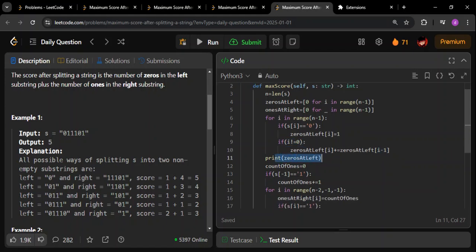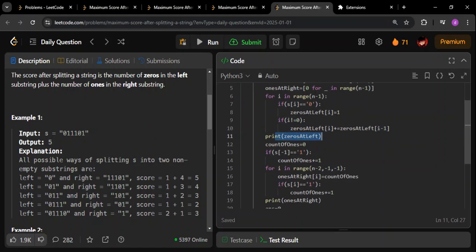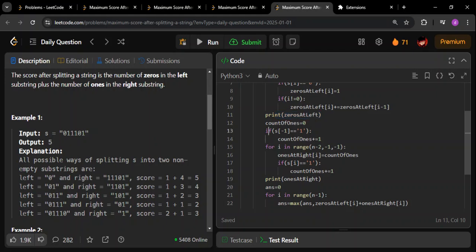Then I'm printing this part, and then I'm calculating the count of ones. How am I doing that? See here, s of minus 1 means the last element, right? If the last element is 1, the count of ones will be 1. As simple as that. Next, I'm starting from the right towards the left. I'm starting from the n minus 2 index and going till index 0 in the reverse way.